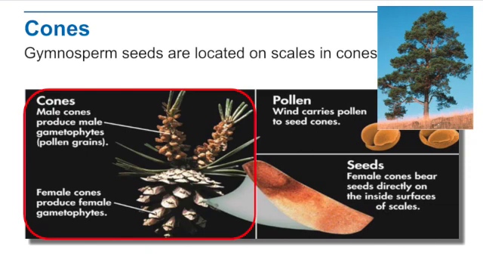We can see here we have the male cones, which produce the male gametophytes or pollen grains, and that pollen is going to be carried by wind to the female cones, which are the female gametophytes, and then that's going to produce our seeds.